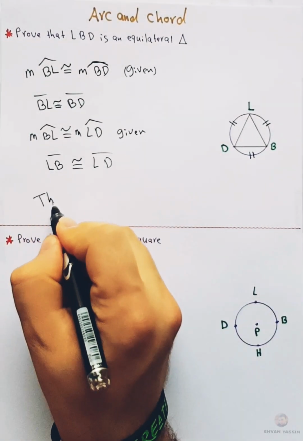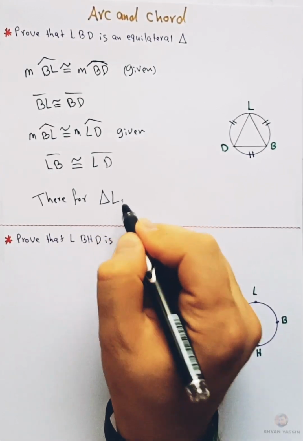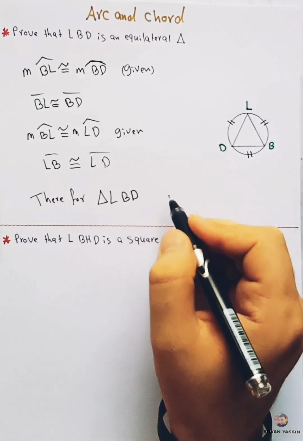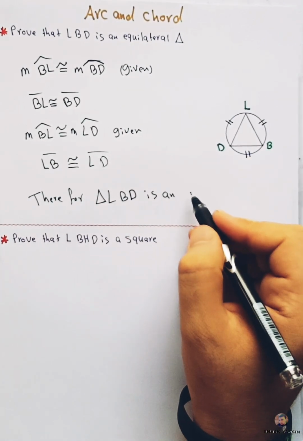Therefore, the triangle LBD is an equilateral triangle.